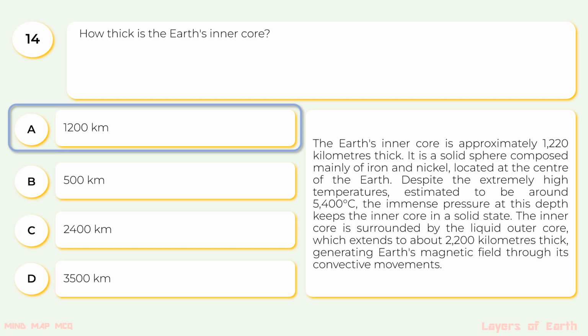Despite extremely high temperatures estimated to be around 5400 degrees Celsius, the immense pressure at this depth keeps the inner core in a solid state. The inner core is surrounded by the liquid outer core, which extends to about 2200 kilometers thick, generating Earth's magnetic field through its convective movements.